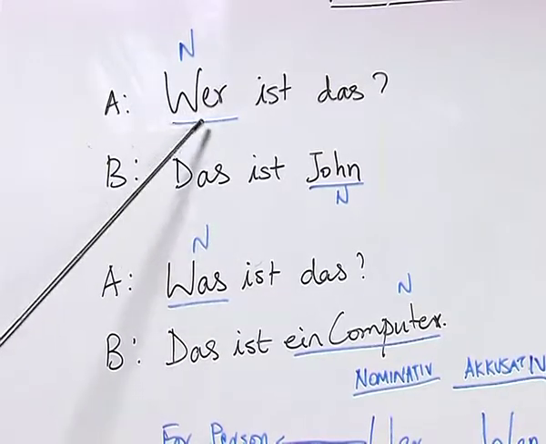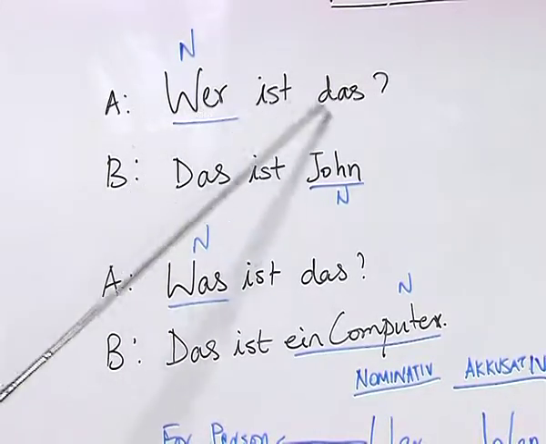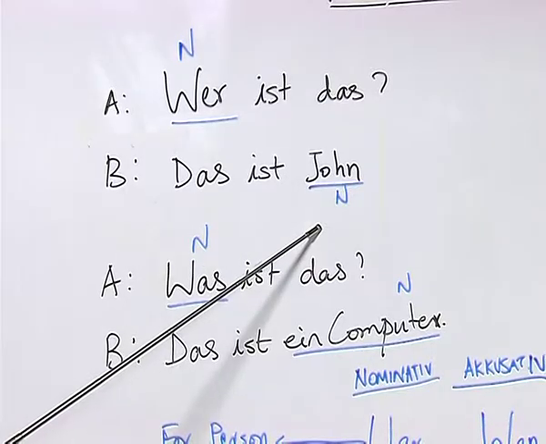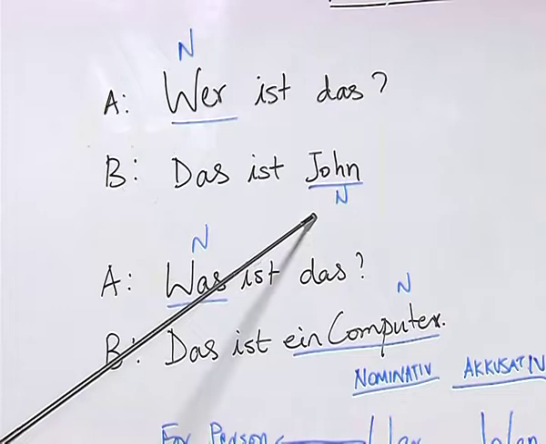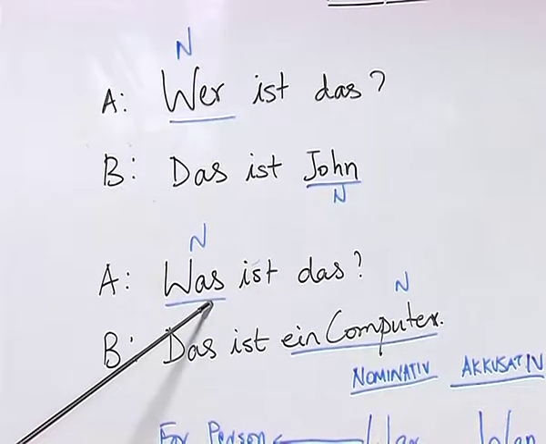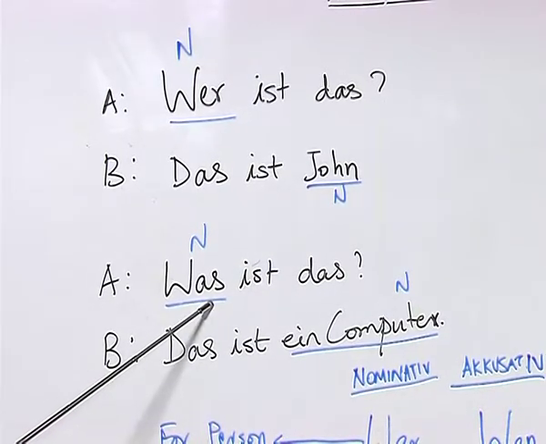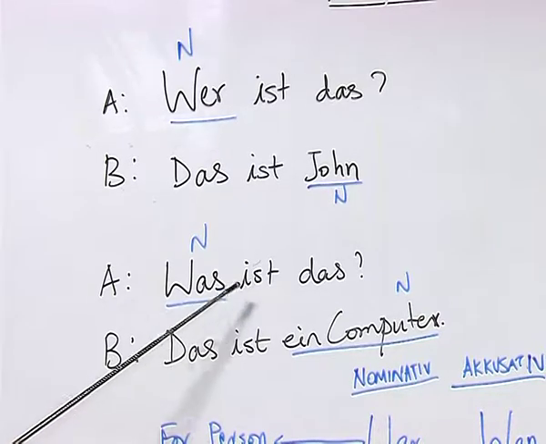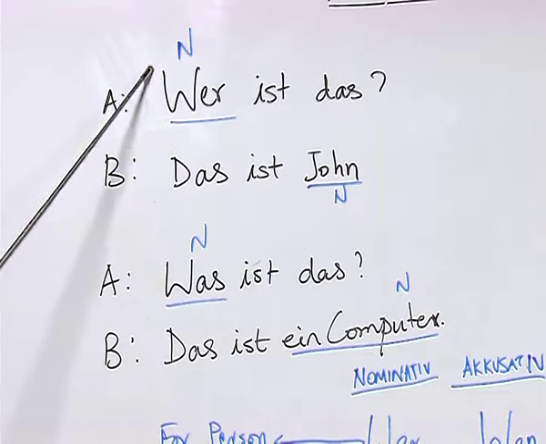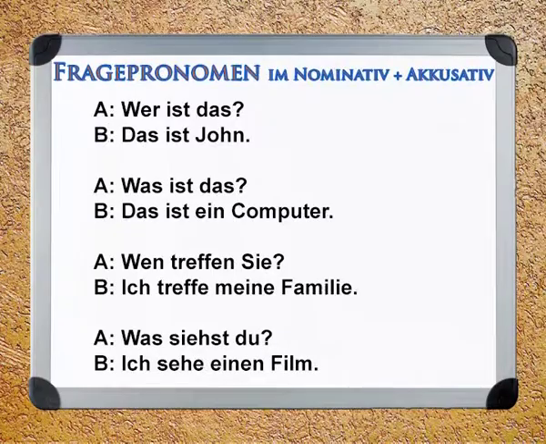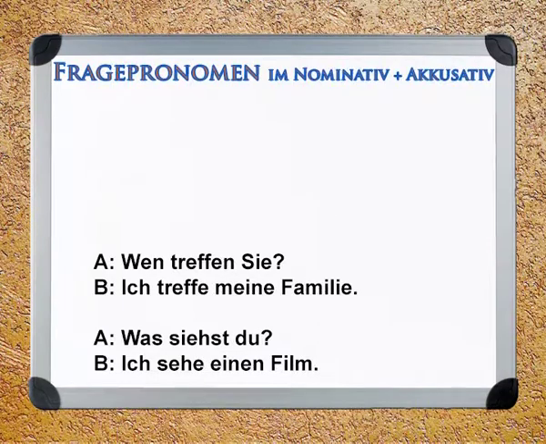That means I cannot ask Was ist das? Das ist John. That would be a wrong answer, because John is a person, a living thing, and was always refers to objects or non-living things. Well, as you know, apart from nominative, we have accusative also in German, and like any other pronoun, here also the pronoun undergoes a change.